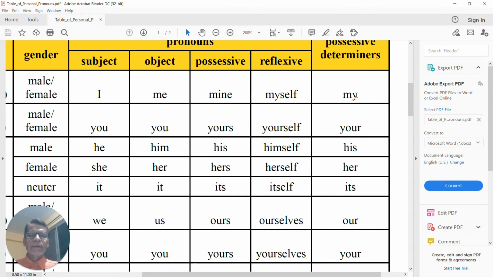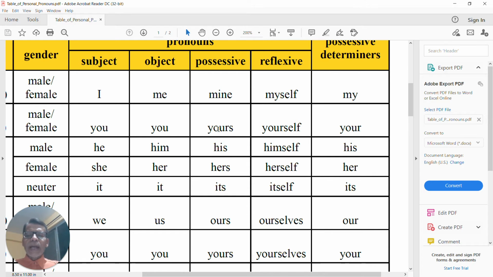This is called possessive determiner because my must be followed by a noun like my mother, my book, my country. But here mine is possessive, and doesn't need a noun. So India is a nice country. The country is mine.